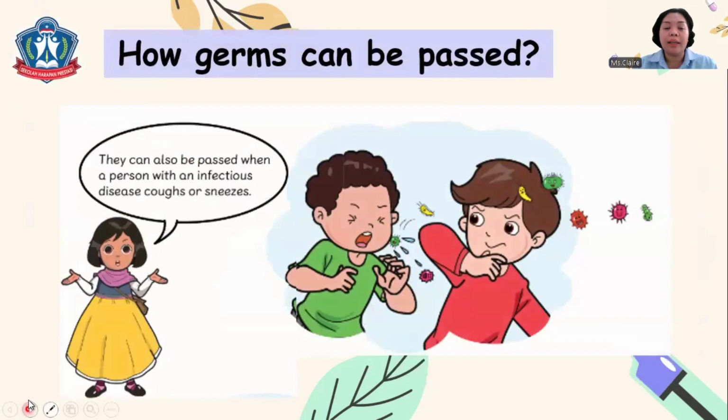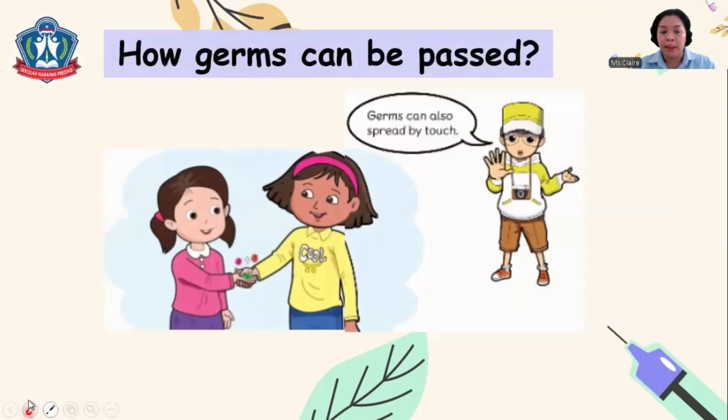Another way is by coughs or sneezes. If a person has a cough or flu, they should wear a mask to cover their mouth when they cough and sneeze, because the germs will easily spread in the air and of course spread to other people. And another way is by touching.